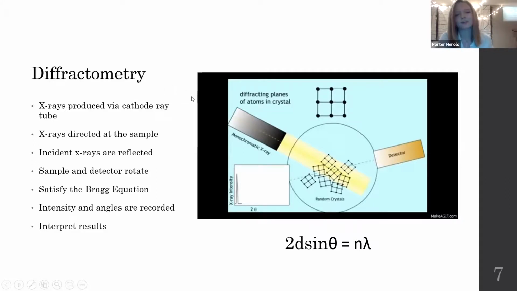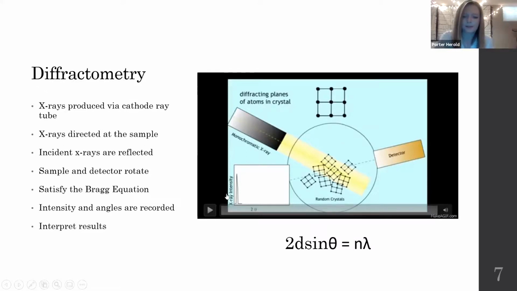So obviously to have XRD, you need X-rays. So the X-rays are produced via a cathode ray tube. You can see that here in the diagram. And then the X-rays are one wavelength in this technique. They're not multiple, it's a constant one wavelength. So the X-rays are directed at the sample. You can see here the sample is random crystals. And then the incident X-rays are reflected into the detector.